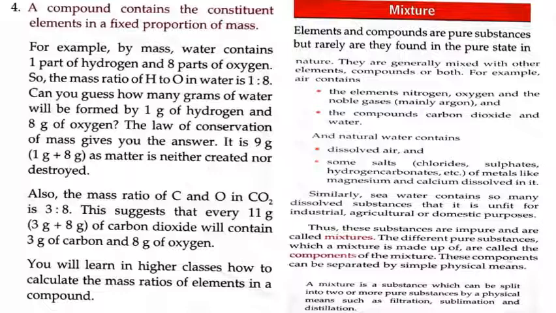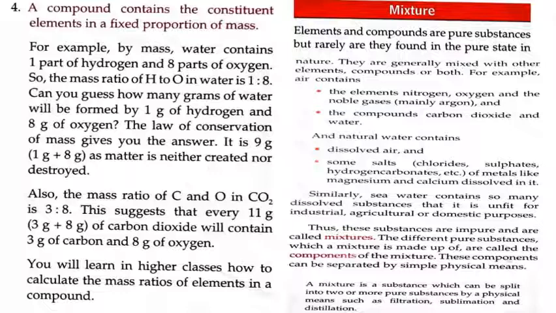And natural water contains dissolved air and some salts, chloride, sulfate, hydrogen carbonates of metals like magnesium and calcium dissolved in it. Similarly, seawater contains so many dissolved substances that it is unfit for industrial, agricultural, or domestic purposes. Thus, these substances are impure and are called mixtures.